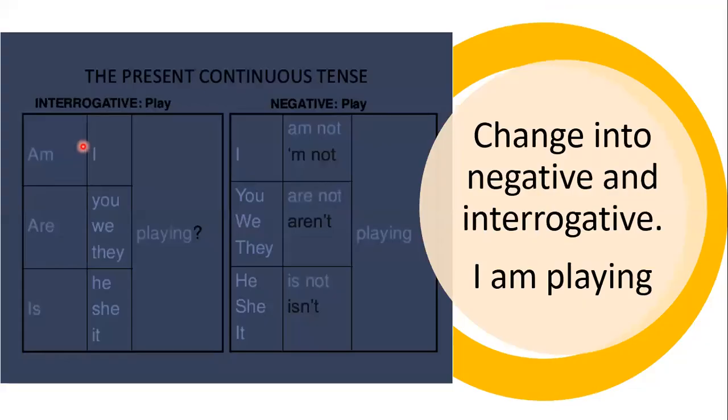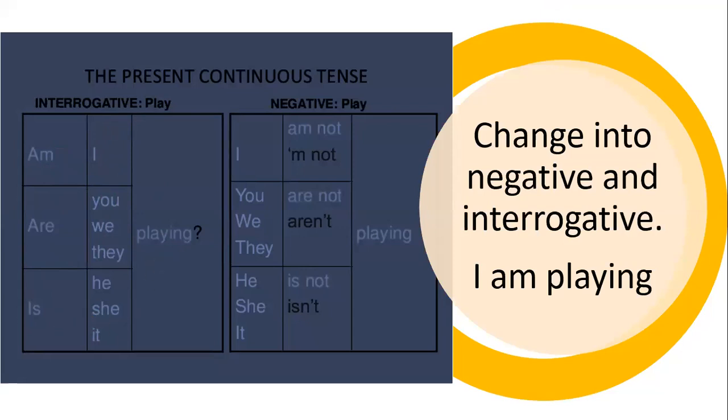So children, what do we do? As I just told you, the sentence structure changes, the verb comes in the end, the helping verb comes in the start, and the subject comes in the center if we are making an interrogative or the question form. So what does it become? It becomes, am I playing? Are you or are we or are they playing? And is he or is she or is it playing? Okay.